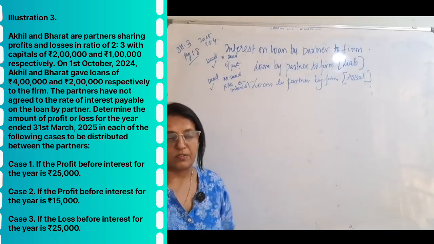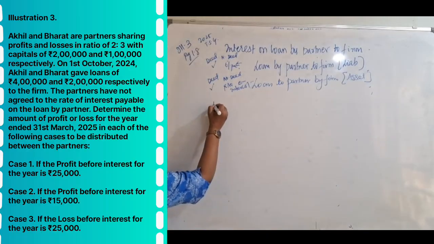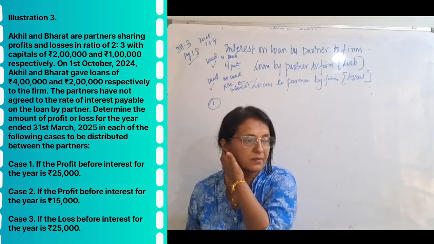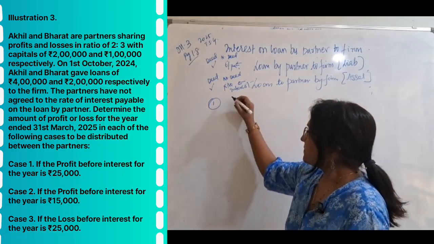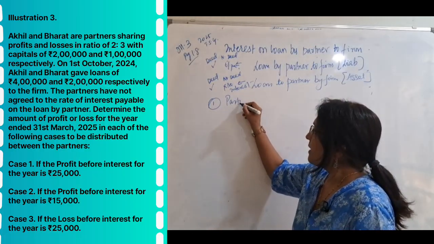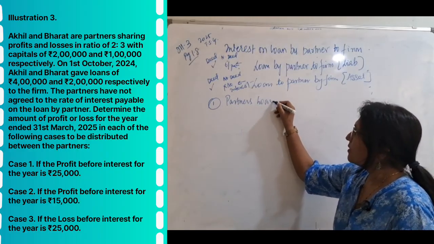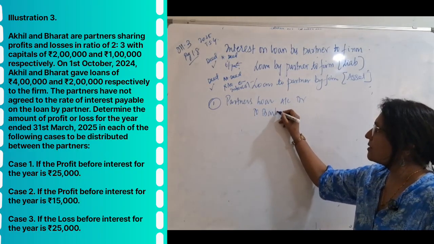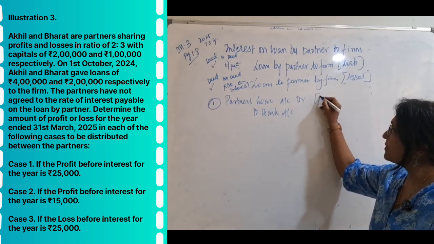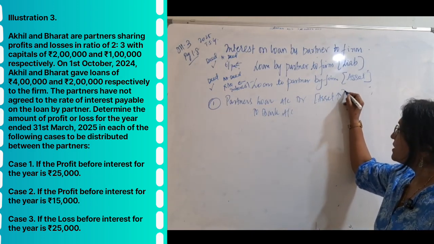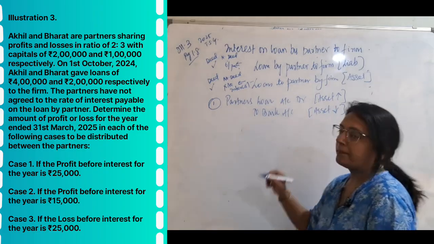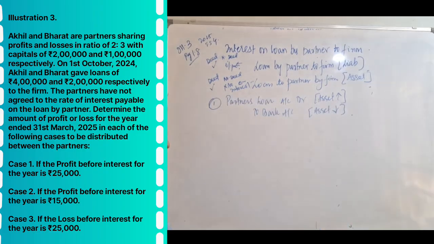Now let's check the journal entry. First journal entry is when you are giving a loan to the partner, right? Partner's loan account debit to bank account. I told you this is an asset. Your asset has increased, you have given money, so the other asset has decreased. One asset increased, the other asset decreased.